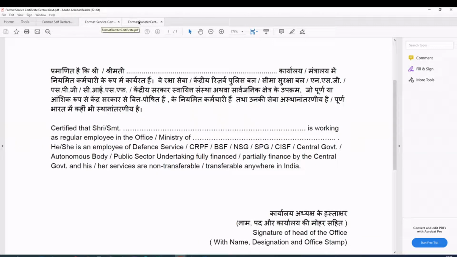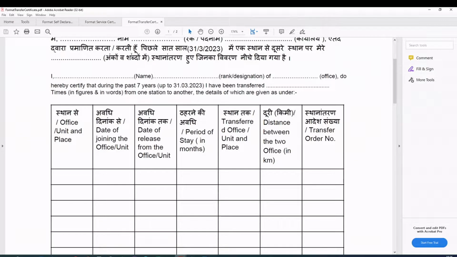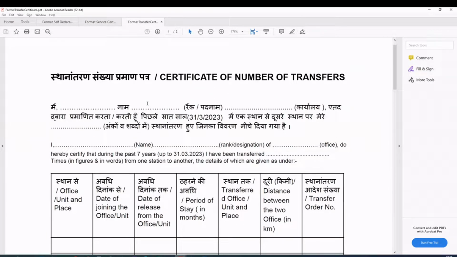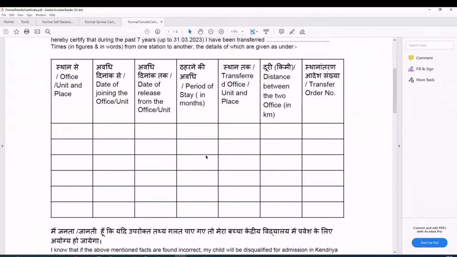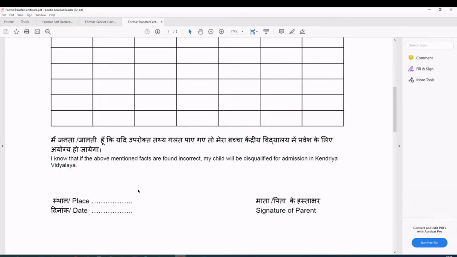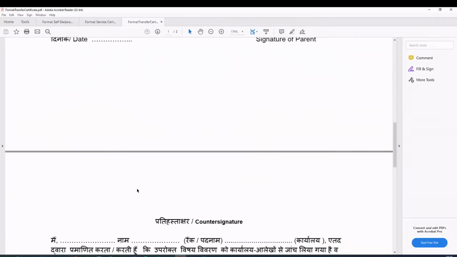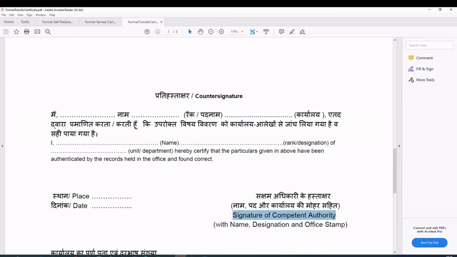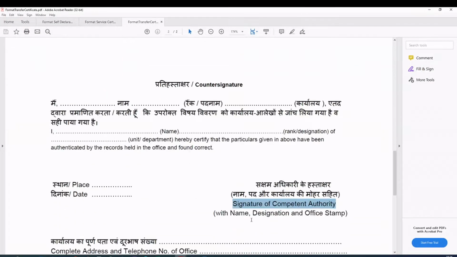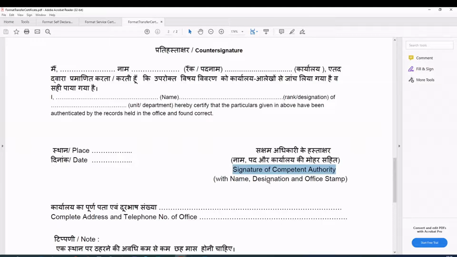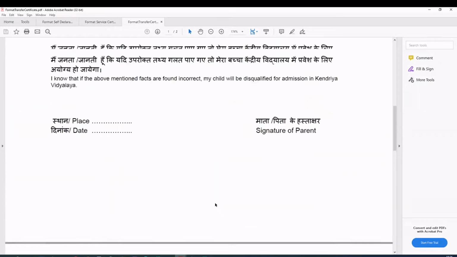Once you are selected for admission and you get a call from the school and you know that your kid is selected, then you have to get these documents prepared. Not now. For the online admission you don't need this document, but once your admission is confirmed, it is good to keep it ready, because you have to get approval from various authorities. This cannot be just from the parent. This document also requires the appropriate signature from the designated authority who is approving the transfer details.